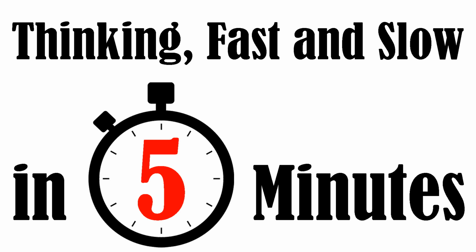Two systems. Kahneman introduces the dichotomy between System 1 and System 2. System 1 operates automatically and effortlessly, relying on intuition and associations. System 2, on the other hand, involves deliberate and effortful thinking, requiring focus and attention.